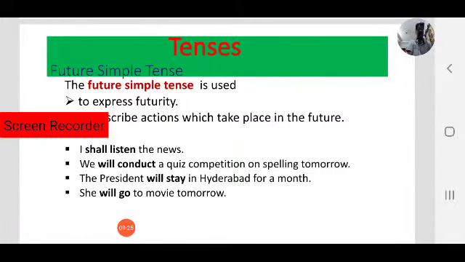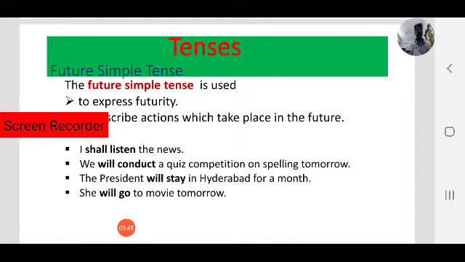The president will stay in Hyderabad for a month. This is the future action of the president. The president will stay in Hyderabad for a month. It is the future action of the president.